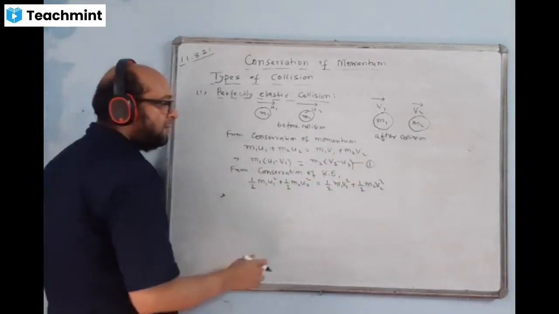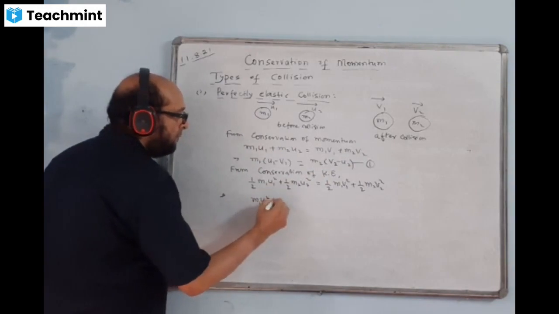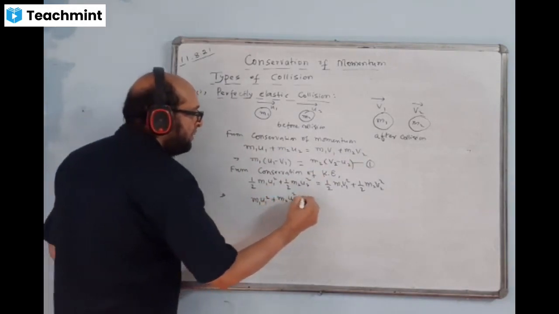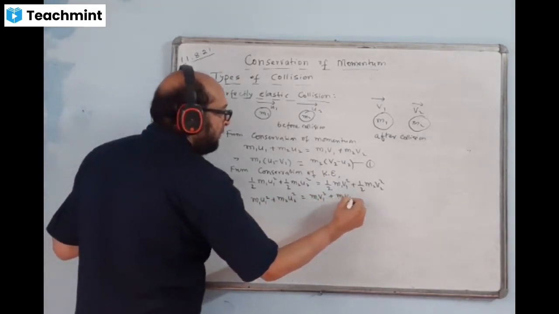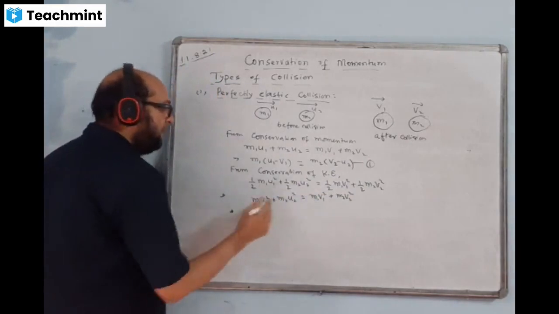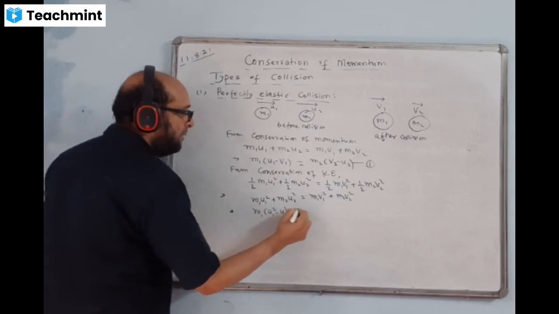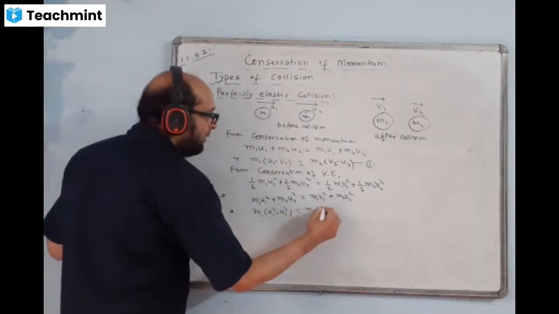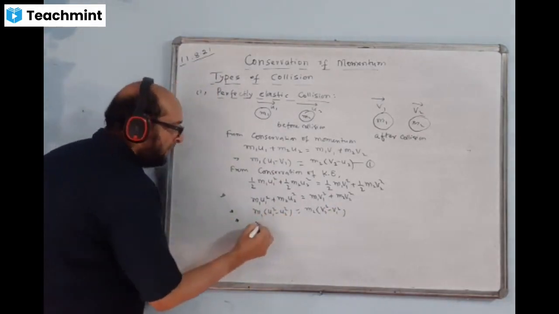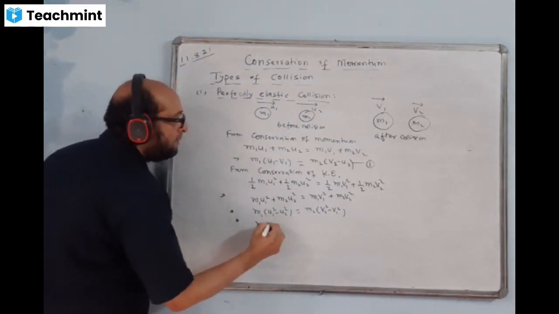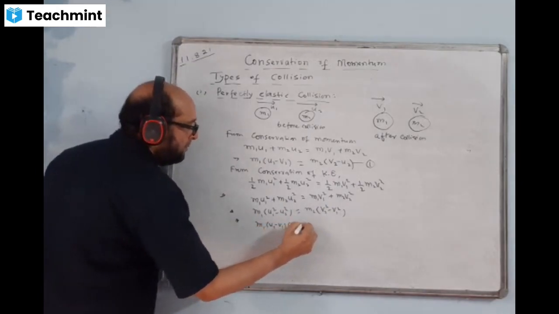Half common and cancelled on both the sides. We'll be having at this side m1 u1 square plus m2 u2 square is equal to m1 v1 square plus m2 v2 square. Let us keep m1 together. Right here m1, u1 square minus v1 square, m2 together. Here we will get v2 square minus u2 square. I'll use the formula here, a square minus b square formula, a minus b and a plus b.